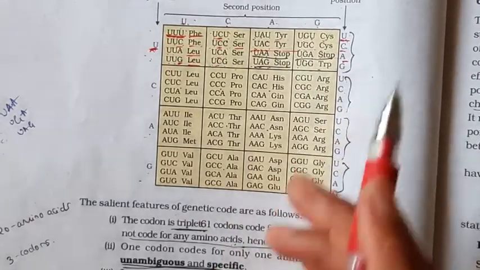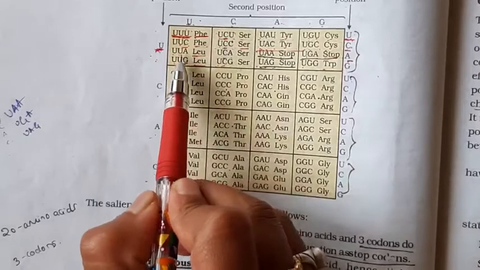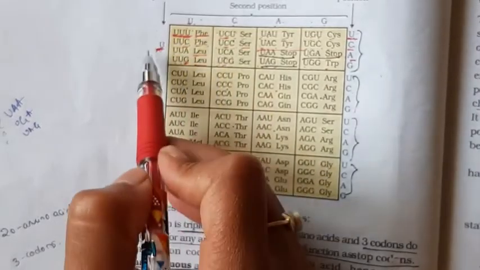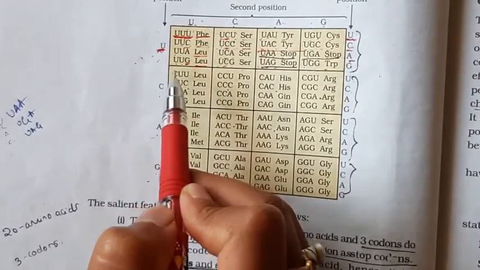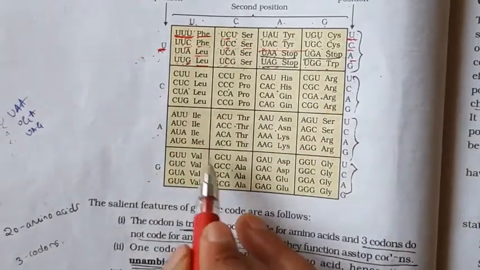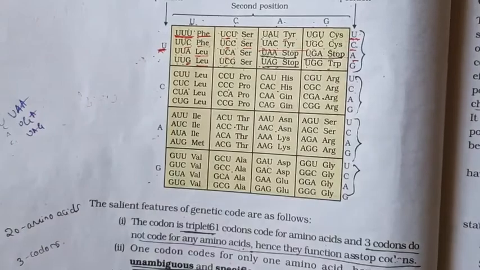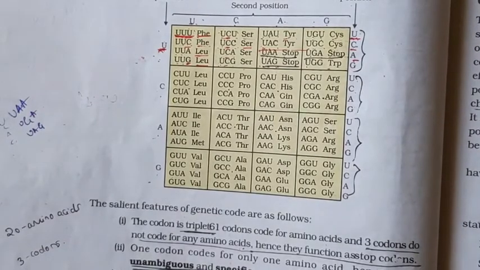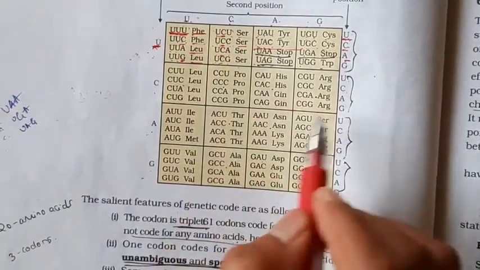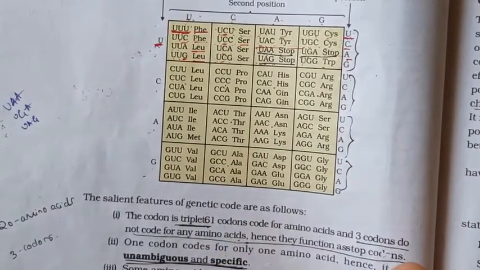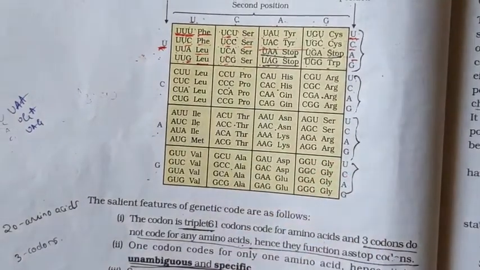You can see in each box there are 4 codons, which means 16 boxes into 4 is equal to 64 codons. Only 20 amino acids are coded by these 64 codons.